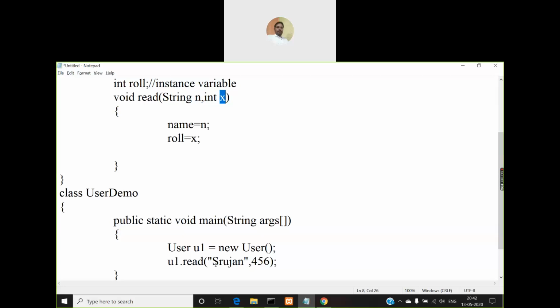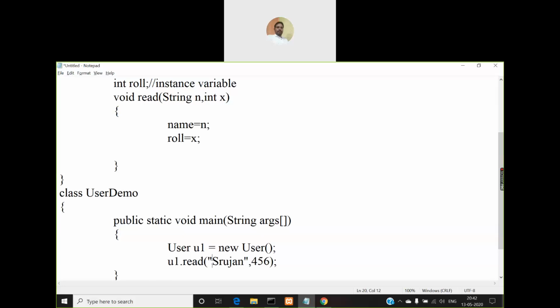Okay, and the order must be same. You cannot give 456 first and Srujan next. It must be in the same order where you have defined the read method. So in the read method, it has two parameters, right? First parameter is string and second parameter is integer. So when you are calling that method also, you have to pass first parameter string only and second parameter integer only.